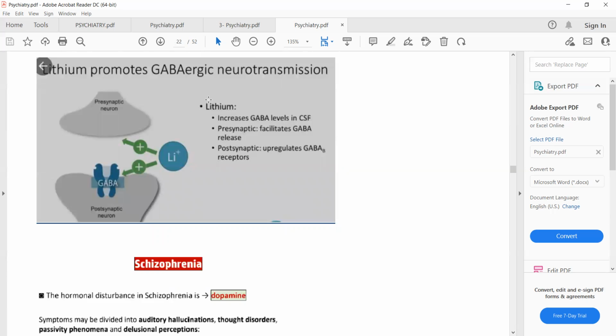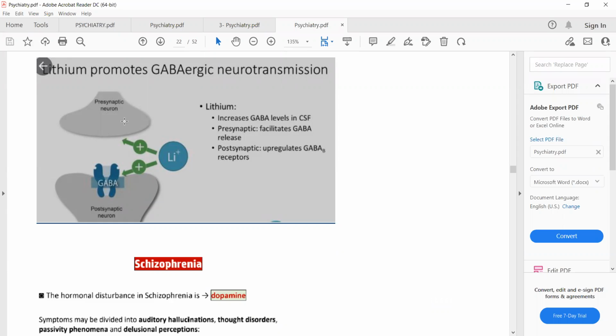You can see in this diagram, the mechanism of action of lithium is shown. So in mania and in bipolar affective disorder or in hypomania, there is decreased activity of GABAergic neurons, which leads to abnormal elevation of mood, loss of inhibition, increased energy. And the gold standard treatment for bipolar affective disorder and mania is lithium ion.